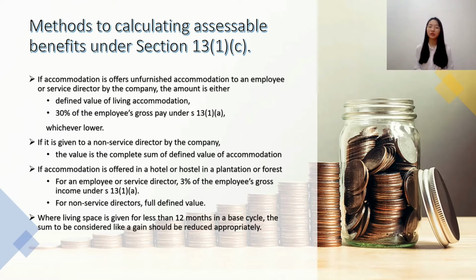Next, if it is given to a non-service director by the company, the value is the complete amount of the defined value of accommodation. Next, if accommodation is offered in a hostel or hotel in a plantation or forest, for an employee and service director, the value is 3% of the employee's gross income under Section 31A, while for the non-service director, the amount will be the full defined value of accommodation. And the most important part is, when living space is given for less than 12 months in a base cycle, the sum considered as a gain should be reduced appropriately.